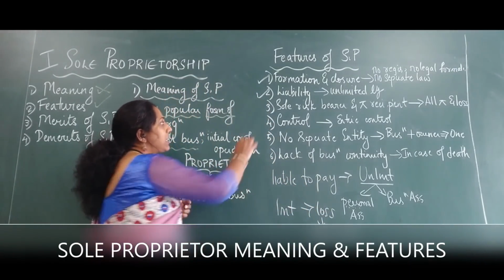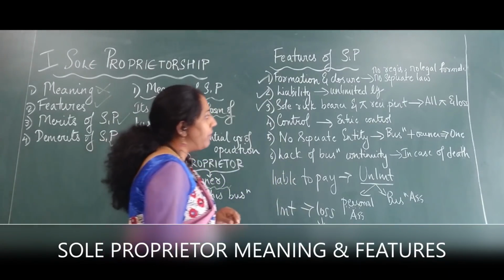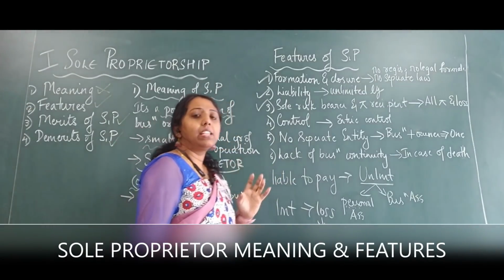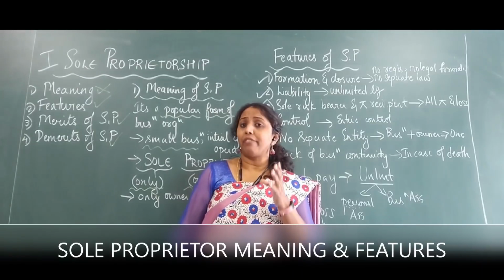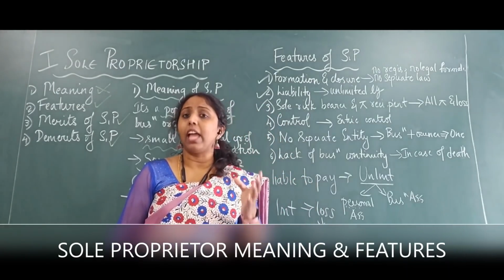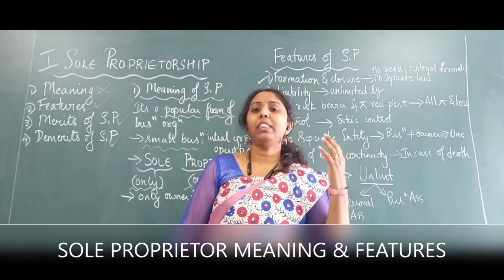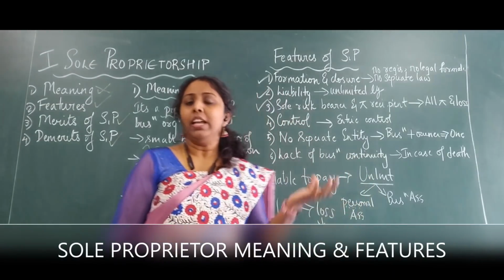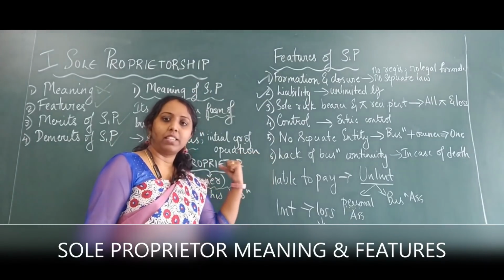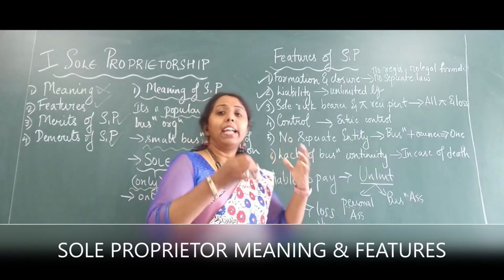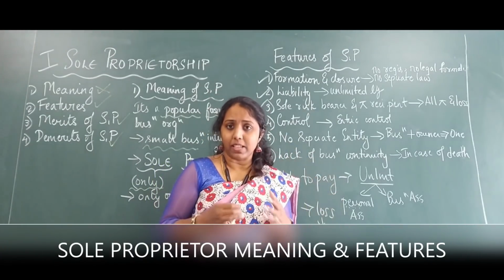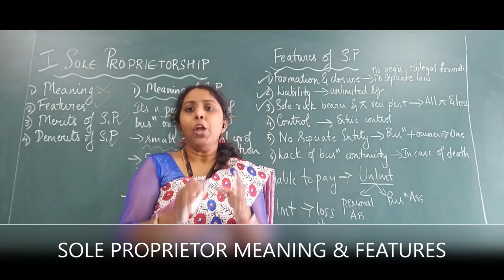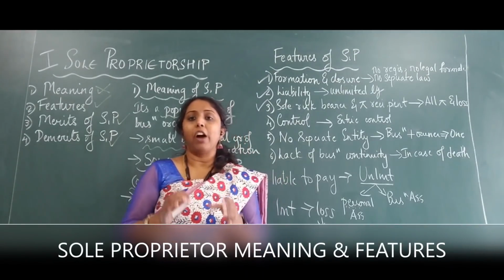The fourth point is control. What is the meaning of control? Control refers to his decision making capacity. Let's say he is the one who is the single owner. Does he have to decide by himself, or can he take the help of someone else to decide? No. He has his family who will back him up definitely, but they are not called the business people here. He is only called the sole business person here. So when it comes to taking decisions in his business, he is the sole person who has the entire control to take all the decisions. Nobody else can take decisions on behalf of him.